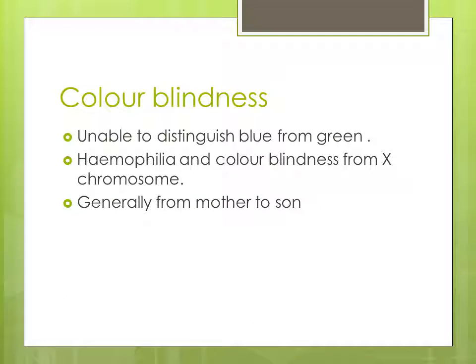Color blindness. It is where a person is unable to distinguish blue from green. Haemophilia and color blindness are carried on the X chromosome. Generally, they are passed from mother to son.